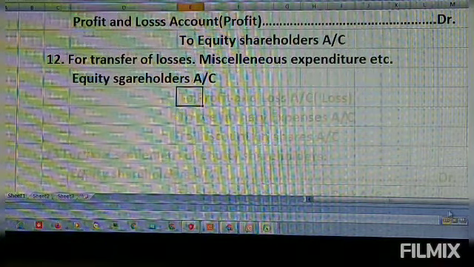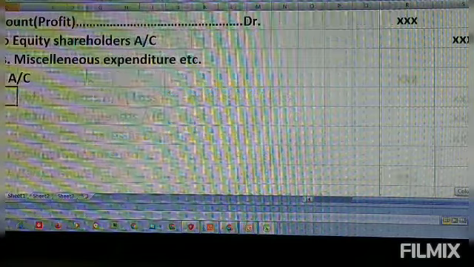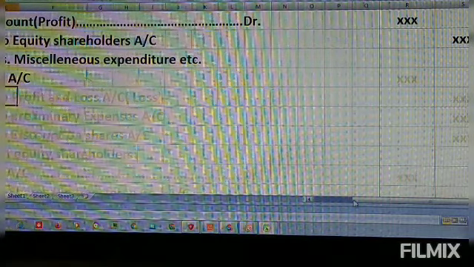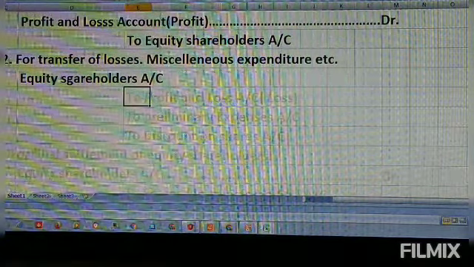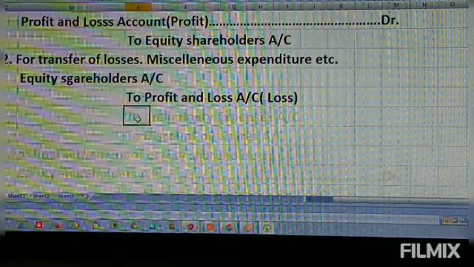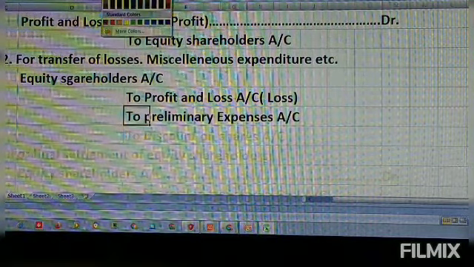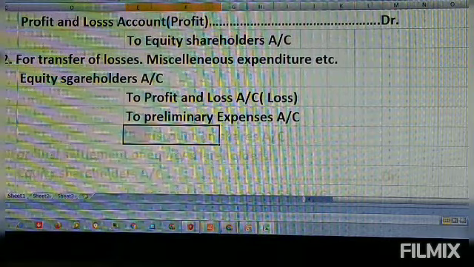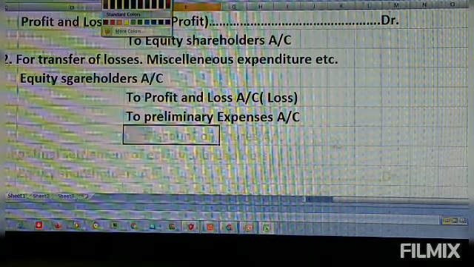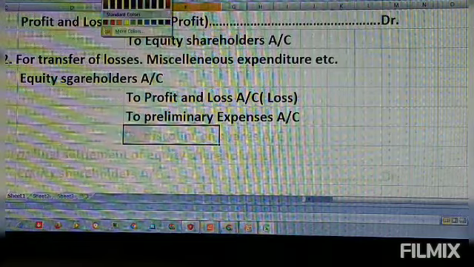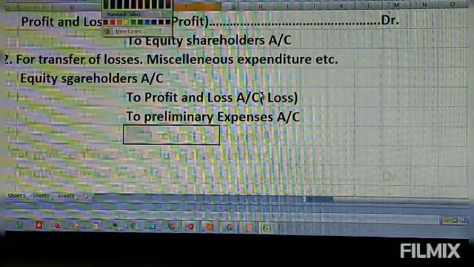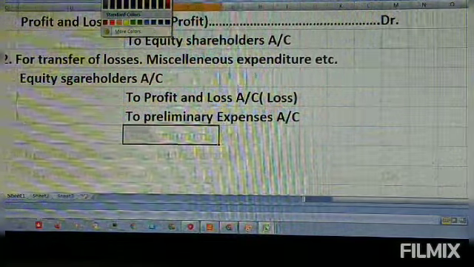If there is a loss in the profit and loss account, preliminary expenses account and discount, if any, these should be borne only by the equity shareholders.